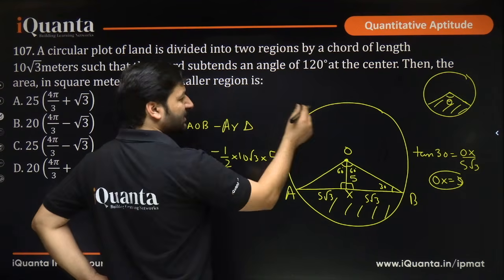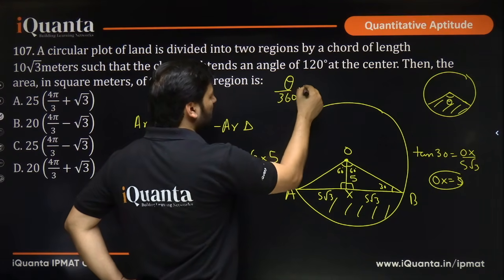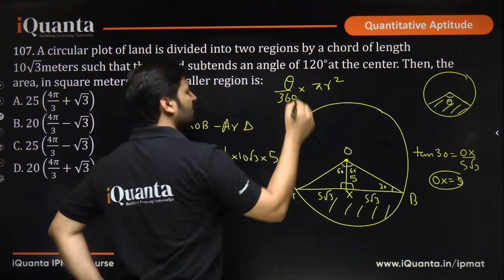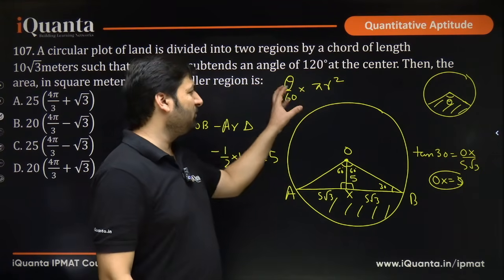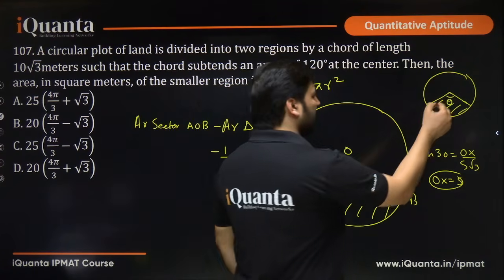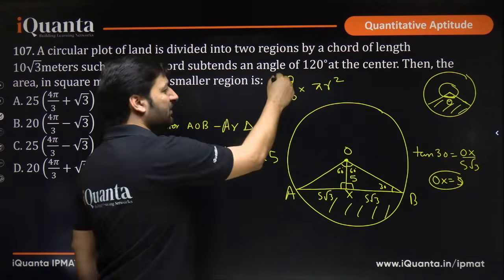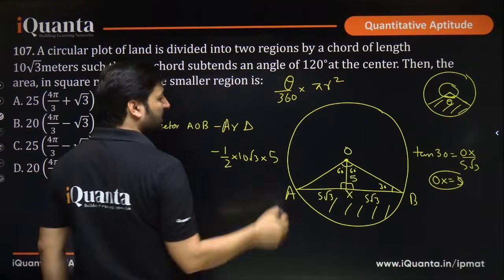What is the area of a sector subtending angle theta? Area of a sector is theta upon 360 into pi r square. What is theta? Theta is the angle subtended. We are taking how much part of the total 360 degree angle, because the angle at the center is 360. How much part is the sector taking? That is why we find that fractional part into pi r square.